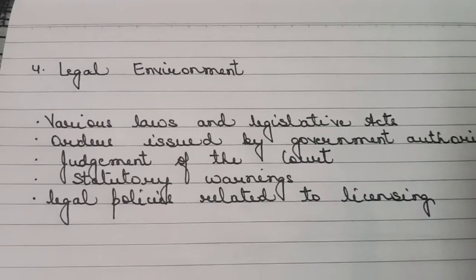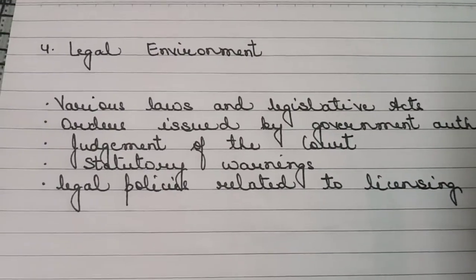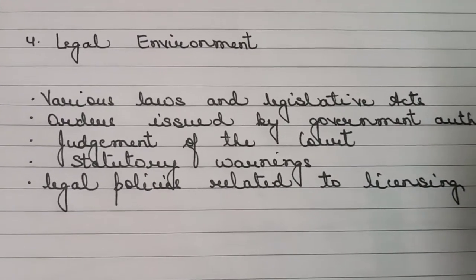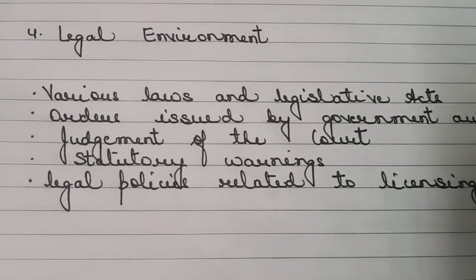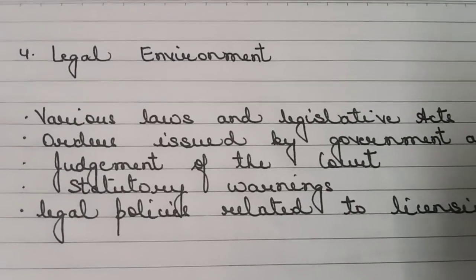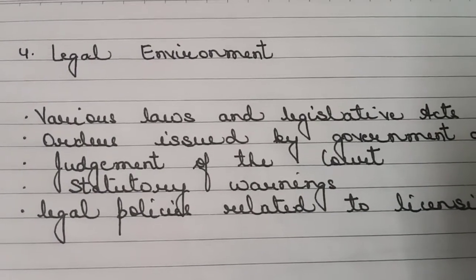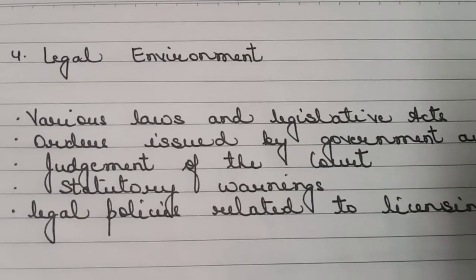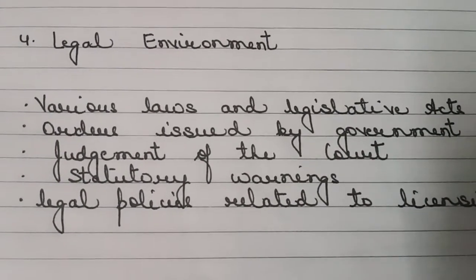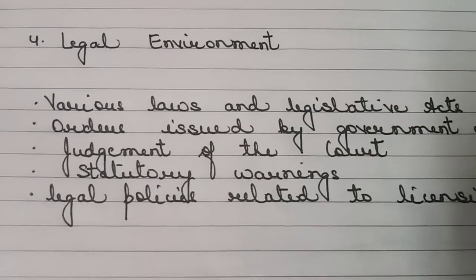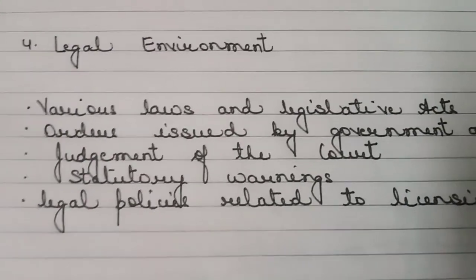Then legal policies are related to licensing, foreign trade. Then there are various laws to keep a check on advertisements also. Children, statutory warning is different, but you can have another example to understand how legal environment keeps a check on certain advertisements. For example, the advertisement of alcohol products is prohibited.